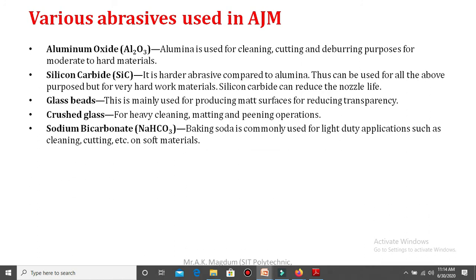Next, there is the sodium bicarbonate. Baking soda is commonly used for light duty applications such as cleaning. All of you use sodium bicarbonate, NaHCO3, which is generally used for washing and cleaning purposes, for soft materials. Like all of you wash different cloths with the help of sodium bicarbonate also. So whenever that type of application is there, in that case sodium bicarbonate, or maybe it is called baking soda, is generally used for this type of application.